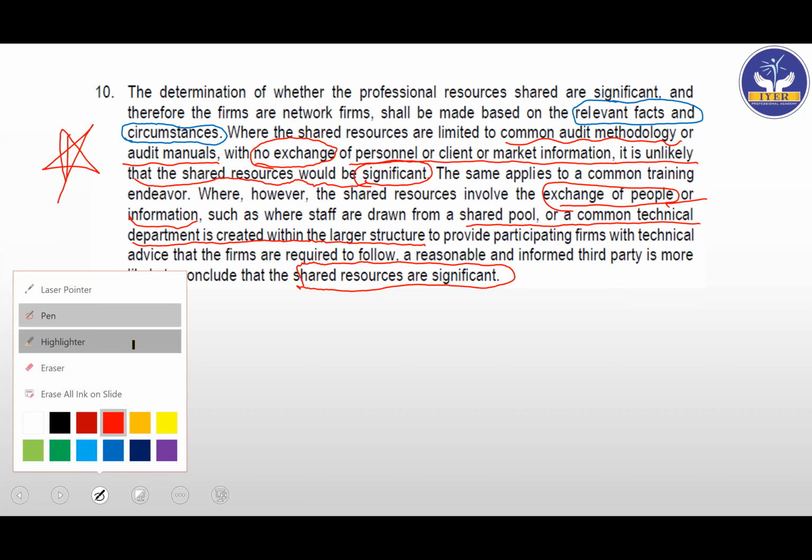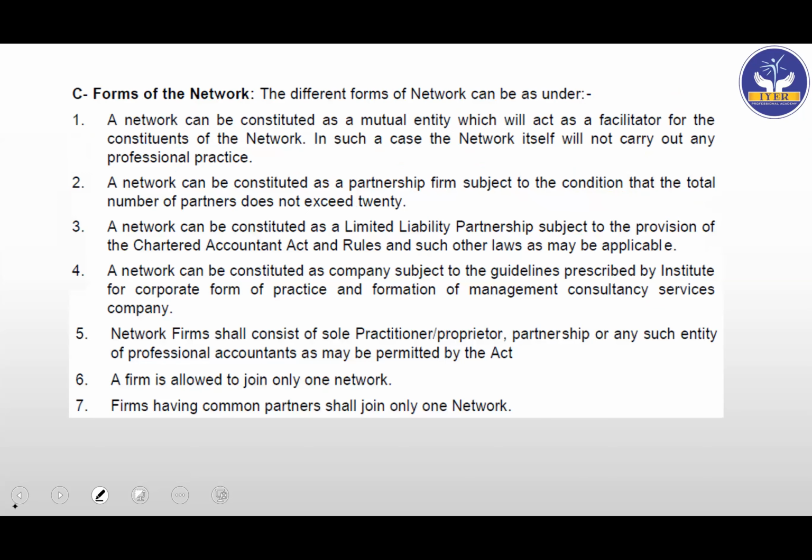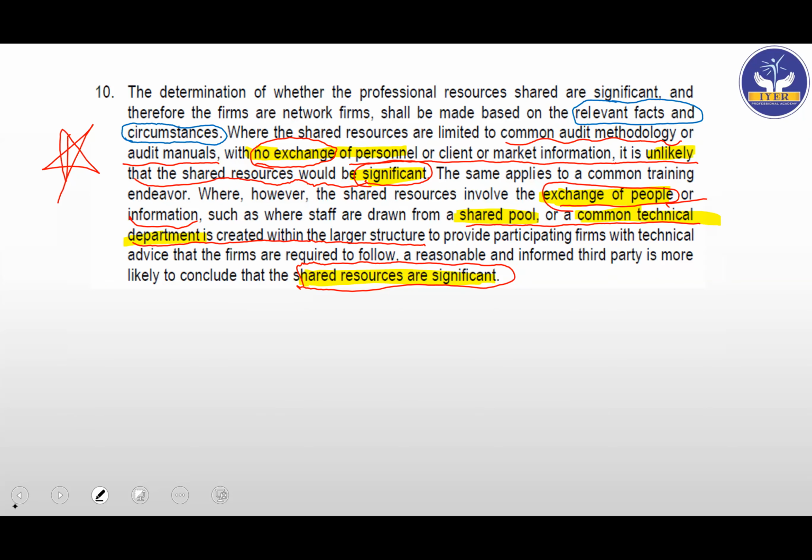So here you have 2 points. If there is no exchange of personnel, then it is unlikely that it would be significant. But if there is exchange of people, they create a shared pool or common technical department, then we say that there are shared resources which are significant. Okay, I hope this is very helpful, and gives you a clear idea and picture in relation to this part. We'll come to point C later. Now a very big task that I'm giving you, the network of firms that we started.